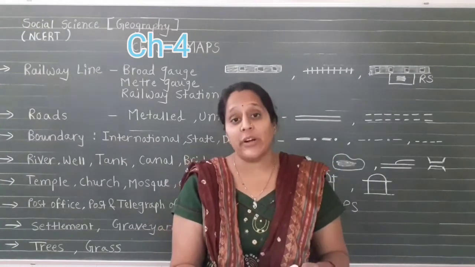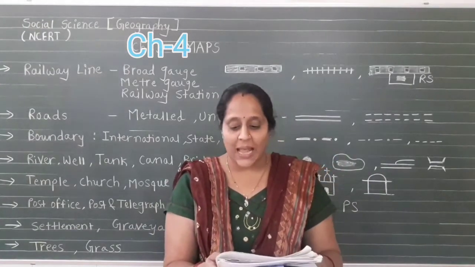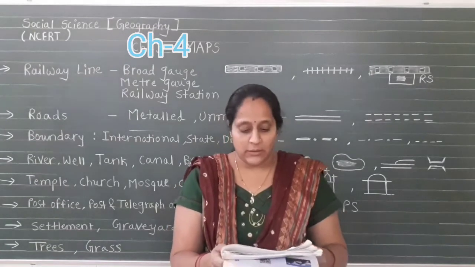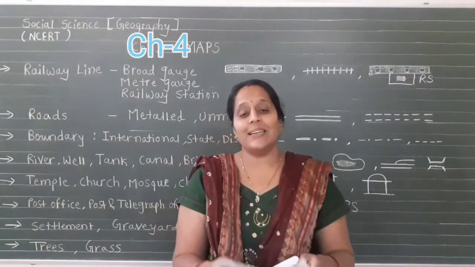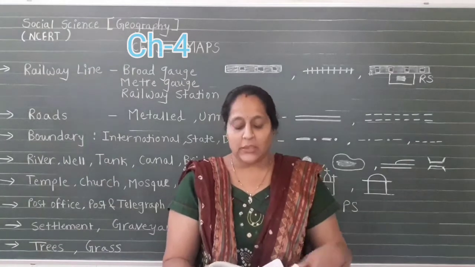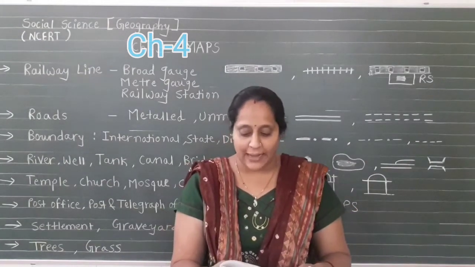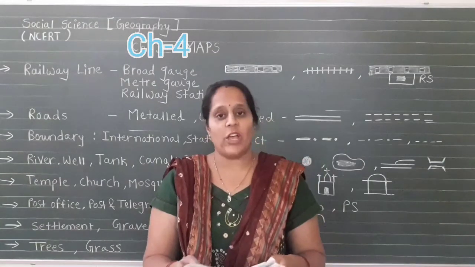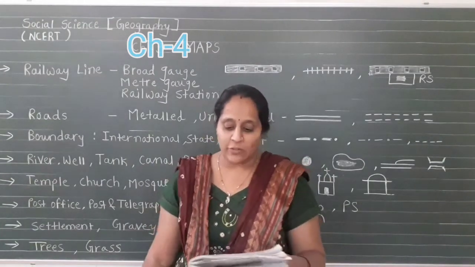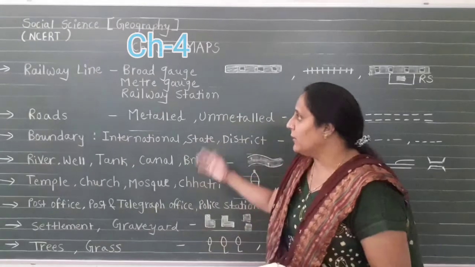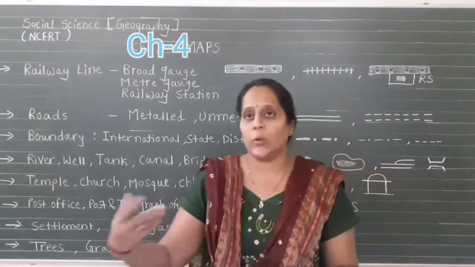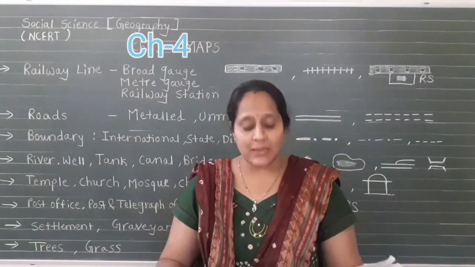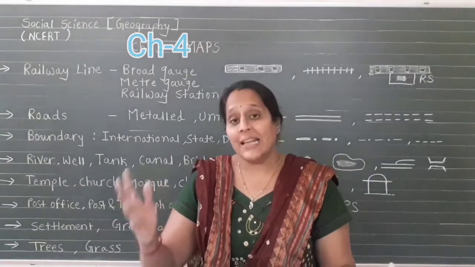Maps have a universal language that can be understood by all. There is an international agreement between different countries regarding the use of these symbols, and these are called conventional symbols. Some of the conventional symbols are shown here, but before that, try to understand that various colors are also used for the same purpose.